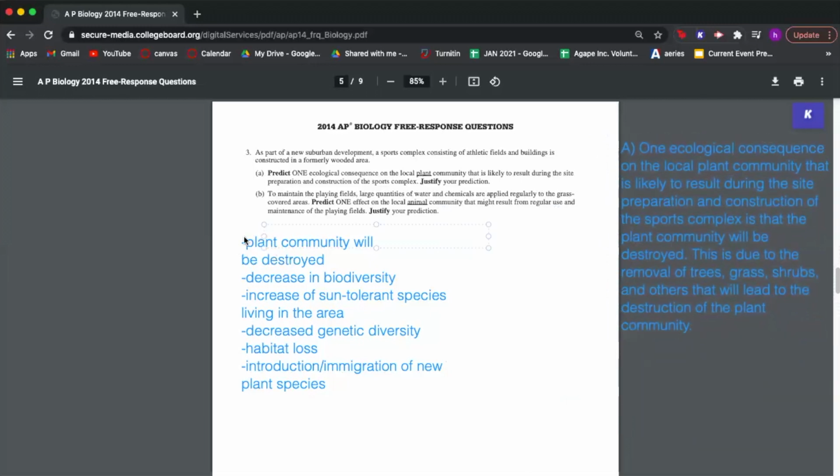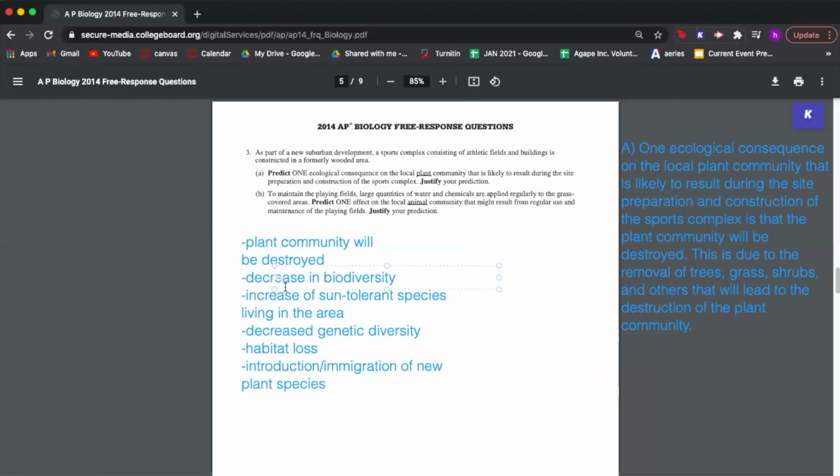Okay, so moving on to part B. Part B states, "To maintain the playing fields, large quantities of water and chemicals are applied regularly to the grass-covered areas. Predict one effect on the local animal community that might result from regular use and maintenance of the playing fields." So part A asked about the plant community and part B asks about the animal community.